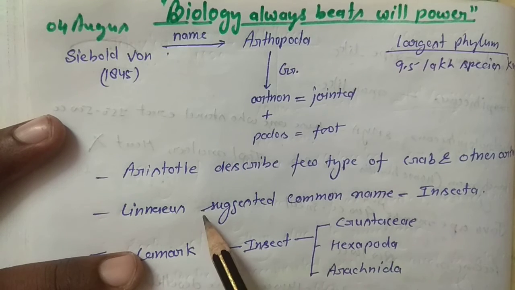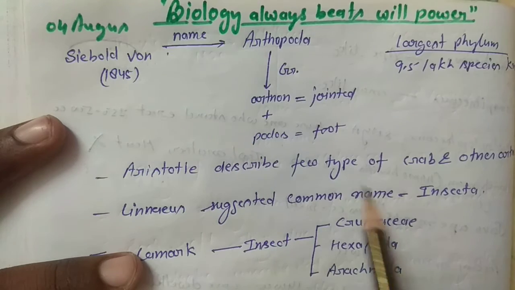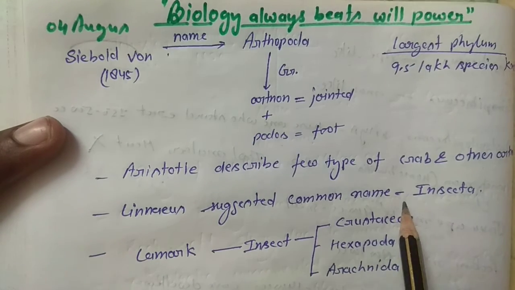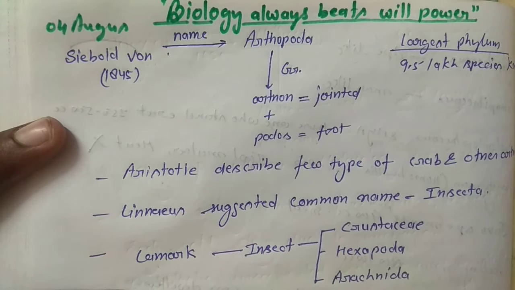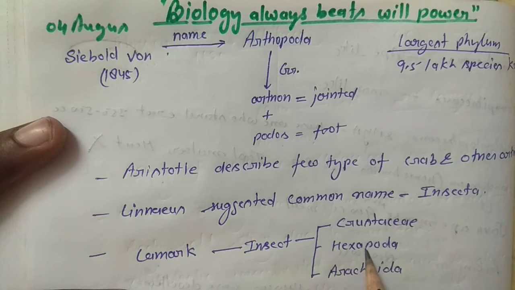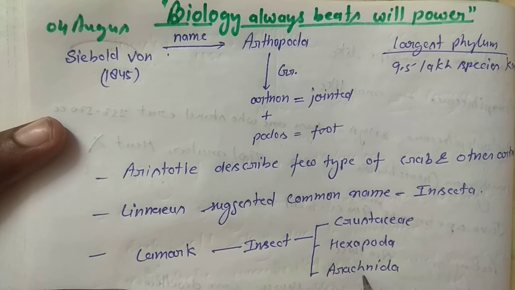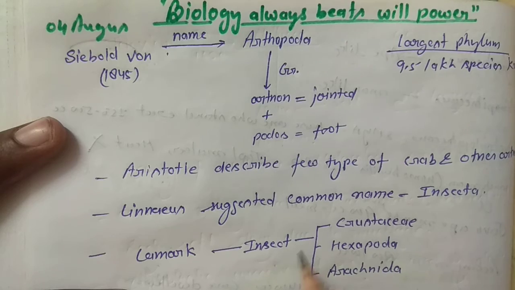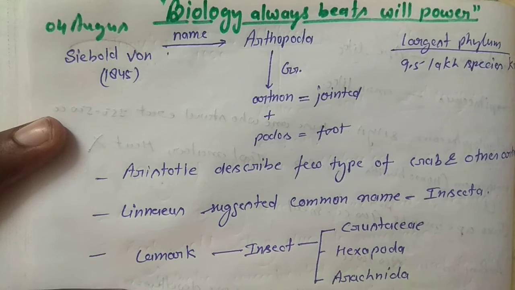Lamarck classified the Insecta into three classes: first is Crustacea, second is Hexapoda, and third is Arachnida.